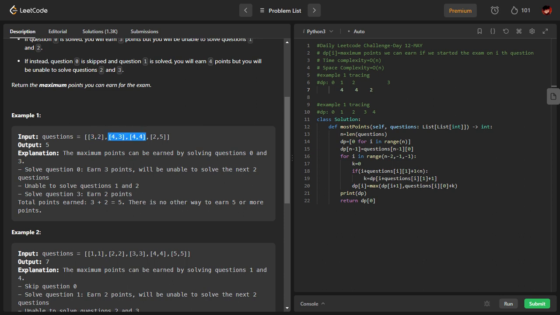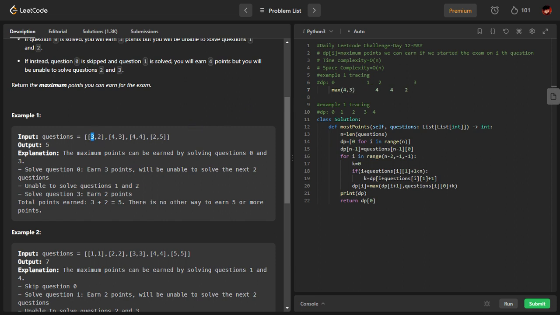So I have two options here. Either I can solve this question or I can skip this question. Let us see how it works. What are the choices in front of me? The first thing I can do is skip this question. If I skip this question, I have to take the max of the next question. What is the max of the next question? It's 4. So one option is 4. This is when I do not solve the question. The next option is, if I solve this question, I will have 3. 3 is coming from this.